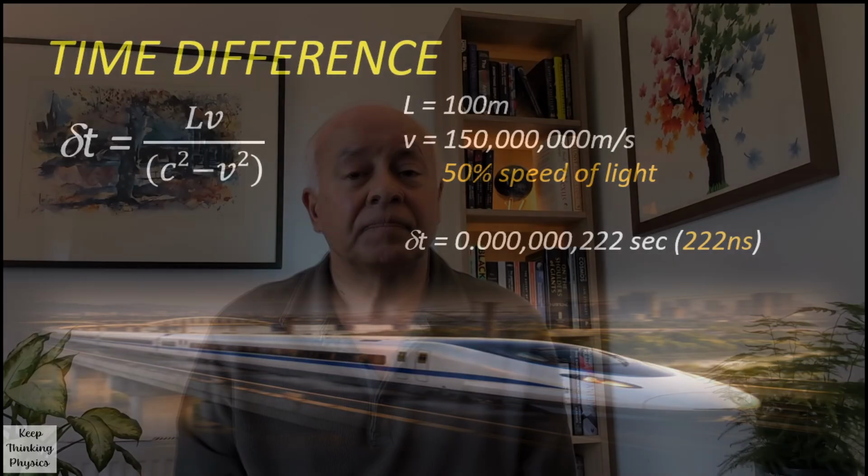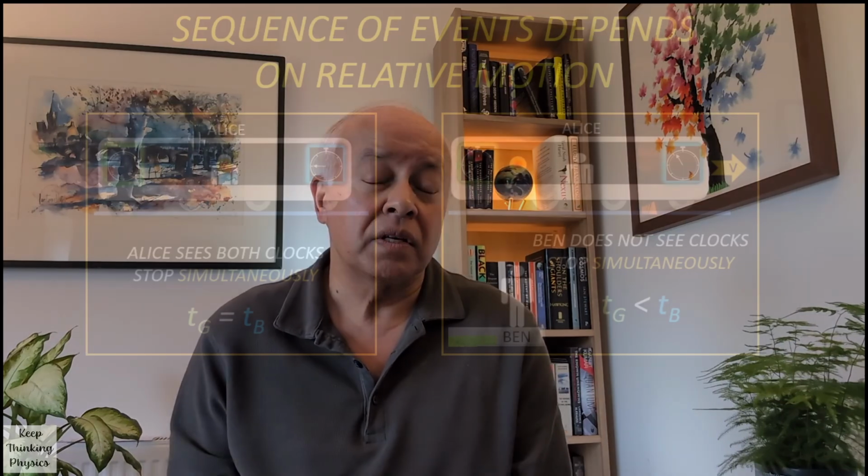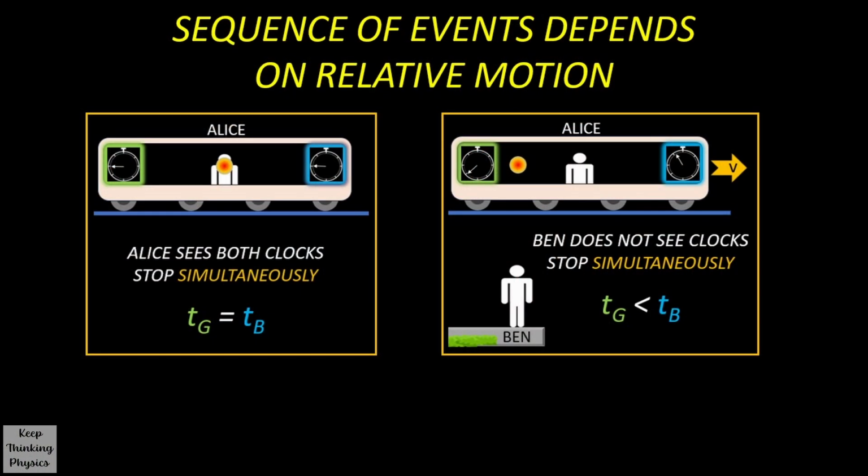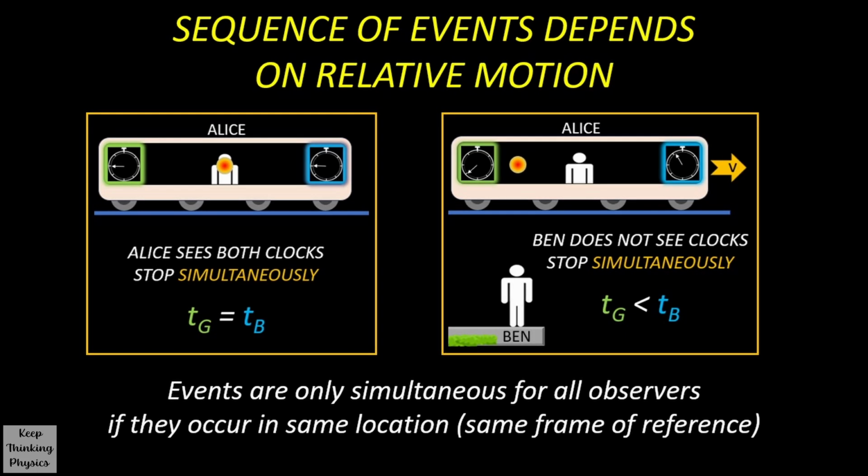So the speed of light being constant leads to the conclusion that two observers will not agree on the sequence of two events. What each one sees will depend on their relative motion with respect to the events and each other. They can only agree on two events being simultaneous if they are in the same local frame of reference, i.e. the same location. But as soon as one observer is moving relative to another, then they will not agree on when things happen and in which order. This is one of the unusual consequences of the special theory of relativity.